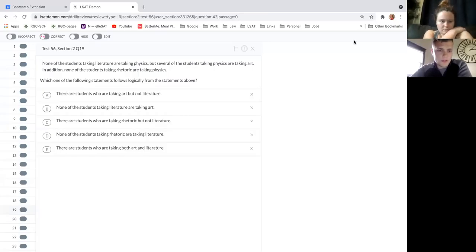Okay, so this is a must be true, right? None of the students taking literature are taking physics, but several of the students taking physics are taking art. Okay, so if we are taking literature, what does that mean? We are not taking physics. Excellent. And then we just know that several of the students that are taking physics are also taking art.